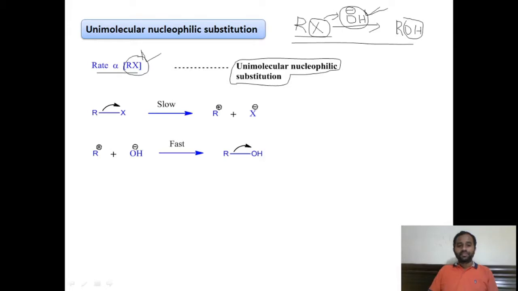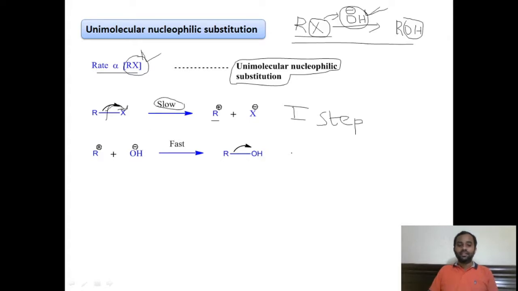And if you look at the mechanism, it takes place in two steps. In the first step, the cleavage of the bond between the carbon and the halogen group in the alkyl halide takes place to give this carbocation. This is the first step, and it is a very slow step, which we come to know by performing the reaction.